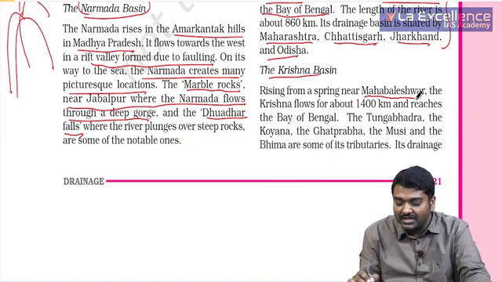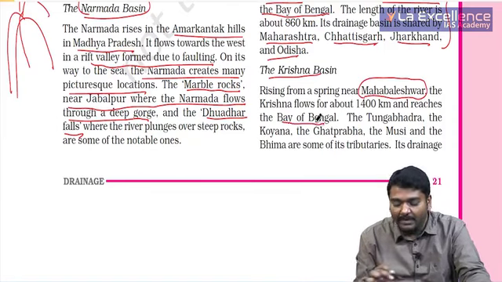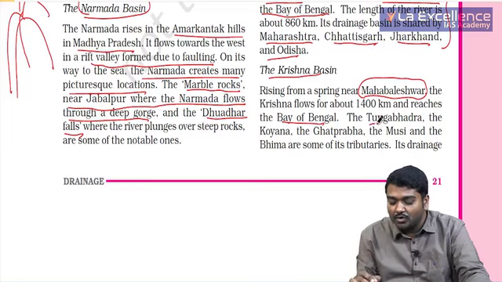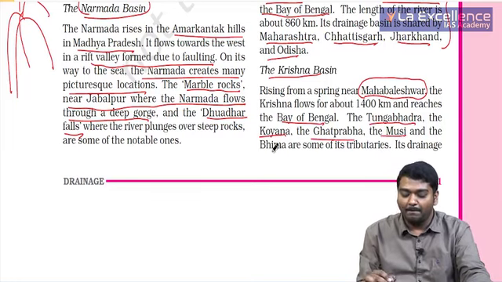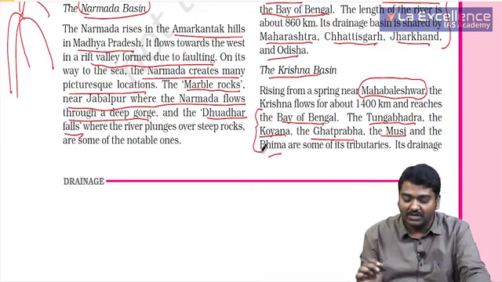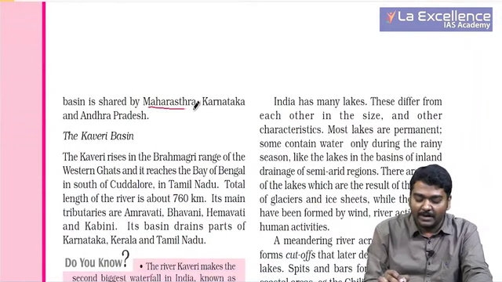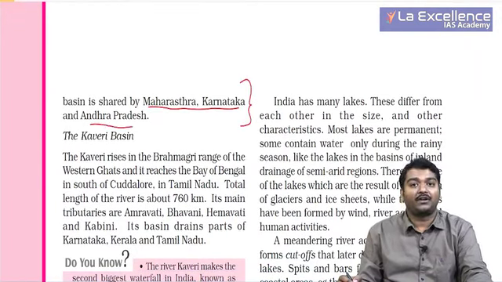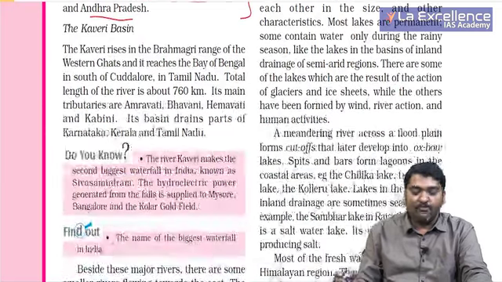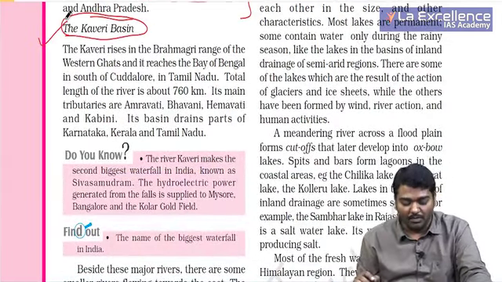The Krishna river originates near Mahabaleshwar and flows into the Bay of Bengal. Tungabhadra, Koyna, Ghataprabha, Musi and Bhima are the tributaries. Please try to remember this. Its drainage basin is shared by Maharashtra, Karnataka and Andhra Pradesh. Usually the Krishna Water Tribunal is between these states. Whenever the Kaveri issue comes up, this particular topic becomes important for you.